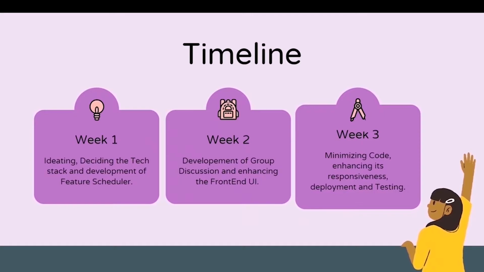Also, the timeline was like in week one, it was the ideation phase. All the ideas were developed and decided upon the tech stack. And I started with the development on feature one, that was scheduler. And in week two, I continued the development of the scheduler feature. And then I moved to the group discussion and all the email alerting part.